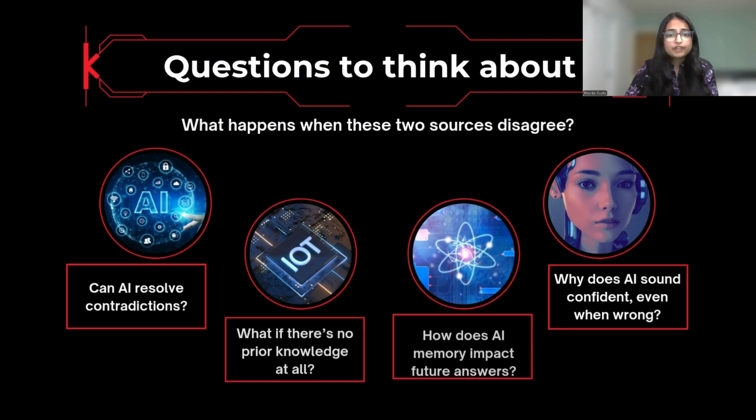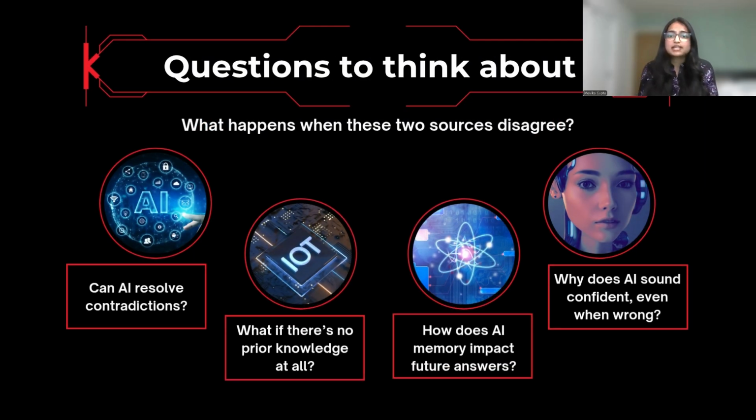Here are a few framing questions which will help us explore this case study even better. First, what happens when AI's past knowledge and user input contradict? How does it respond when no prior information exists? How does AI memory impact future outputs, and why does an AI system sound overly confident sometimes, or maybe most of the time?